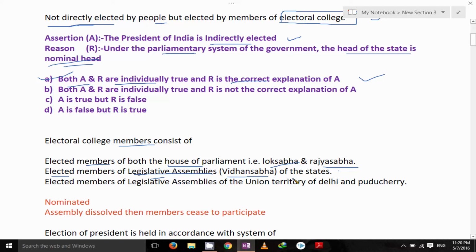Okay, so Vidhan Sabha, elected members. Then elected members of legislative assemblies of union territories. Union territories, that is Delhi and Puducherry. Only 2 union territories elected members of the legislative assemblies takes part in the election of the President of India, that is Delhi and Puducherry.